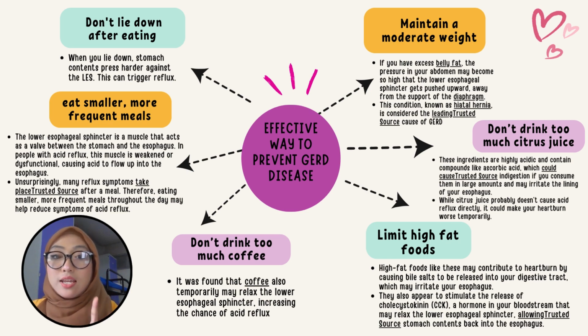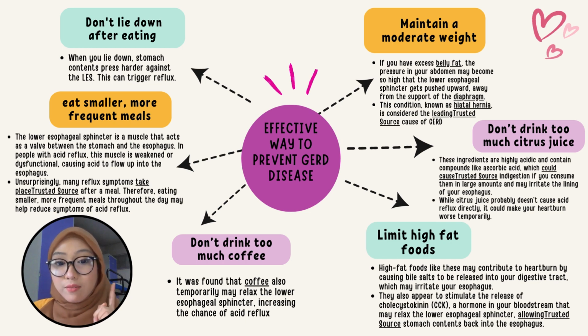Third, don't drink too much citrus juice, because citrus juice contains highly acidic ingredients, such as ascorbic acid, which could cause indigestion if you consume them in large amounts, and also may irritate the lining of your esophagus. When you drink citrus juice, it probably doesn't cause acid reflux directly, but it could make your heartburn worse temporarily.